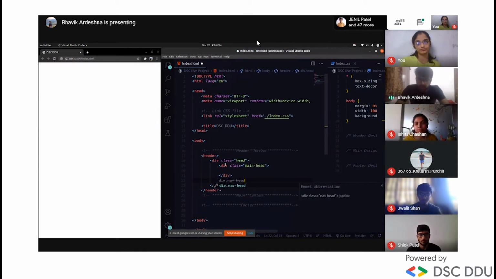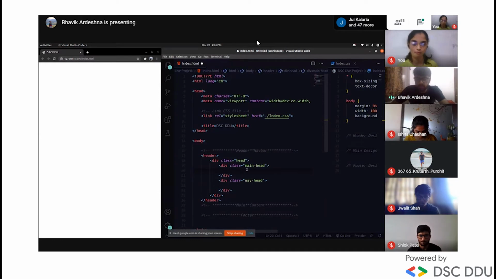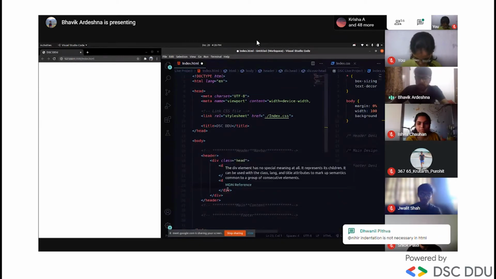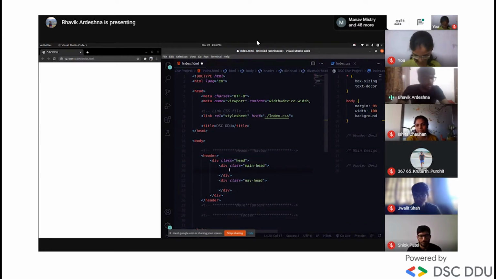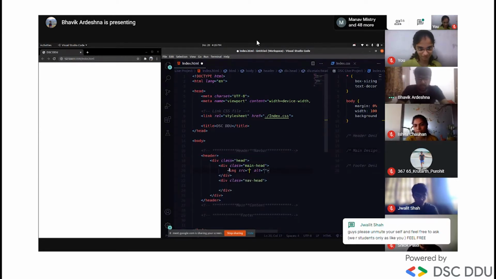You can give any name to a class, but it should signify what content you put inside the div tag. Here we give the name main head, and it will contain a logo or your product name, whatever website we are creating. Nav head will have links like shop, contact us, and about us. So here first we will give the image tag, image src.